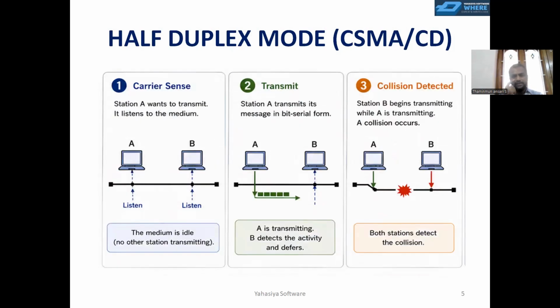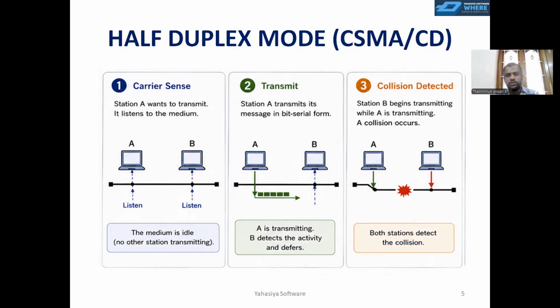So here we have a detailed diagram. Carrier sense: station A wants to transmit. It listens to the medium. The medium is idle, meaning they judge the medium is idle based on the voltage level. If they reach a certain voltage level, they will assume that the bus is free, then they will try to transmit. While they are transmitting, this data terminal equipment will do that in serial form, as we do serial transmission in CAN. They are transmitting the bits in bit serial form. A is transmitting, B detects the activity and defers.